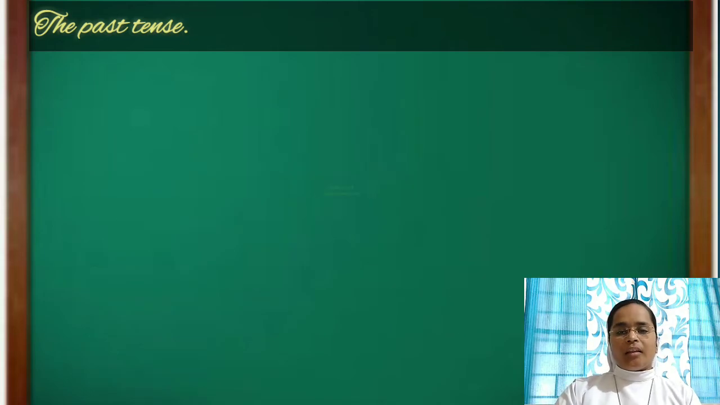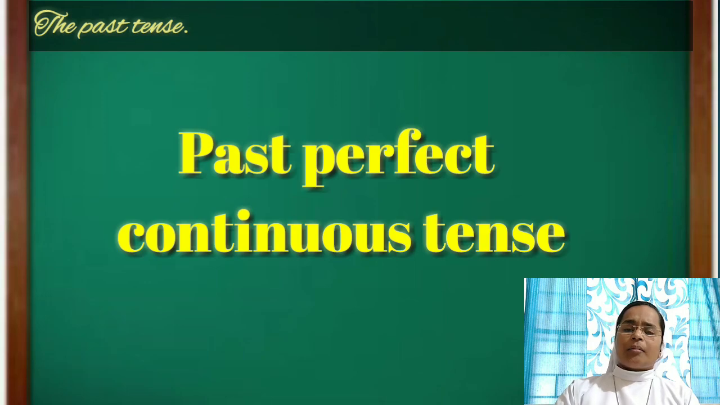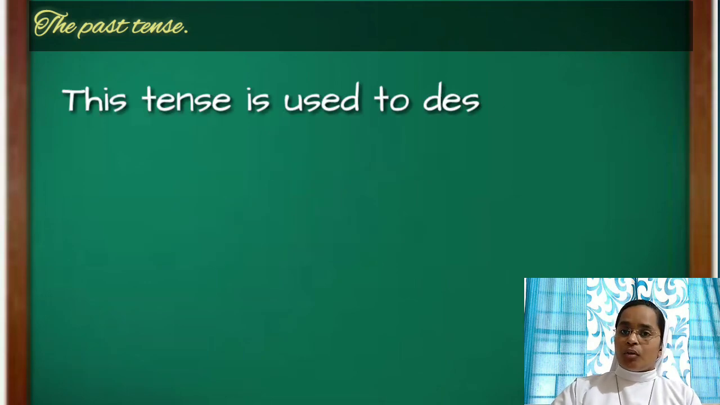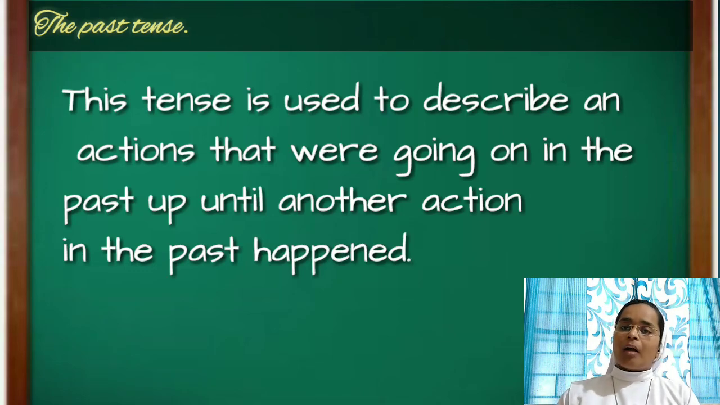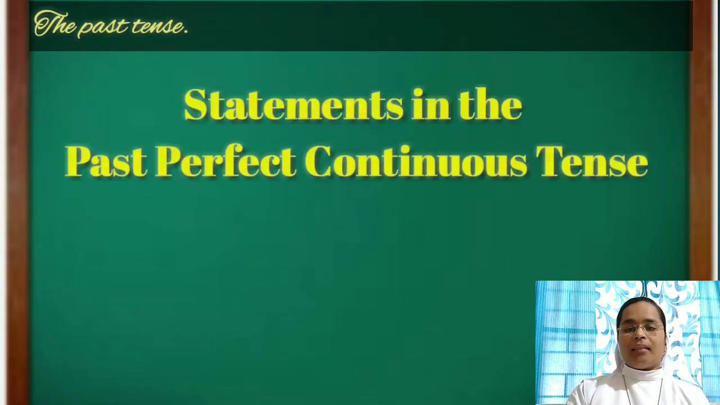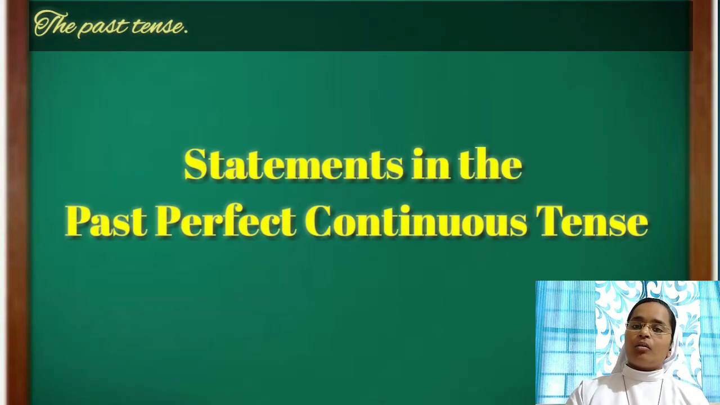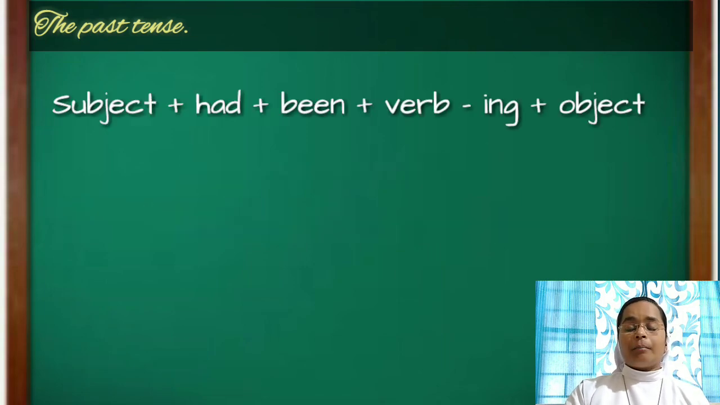Now we are going to see the past perfect continuous tense. So what does this tense describe? This tense is used to describe an action that was going on in the past up until another action happened. And the formula for statements in the past perfect continuous tense is subject plus had plus been plus the ing form of the verb and object.